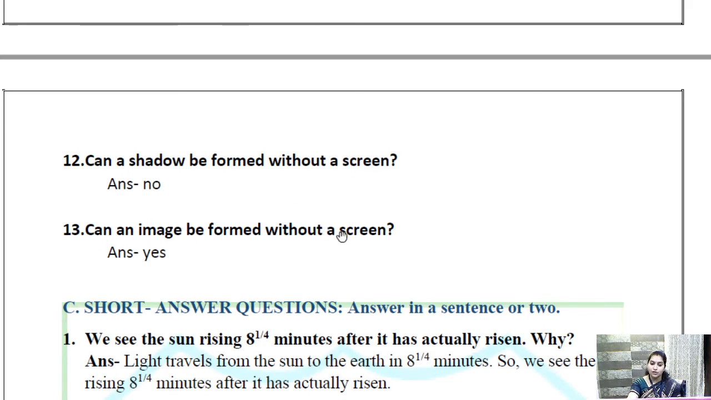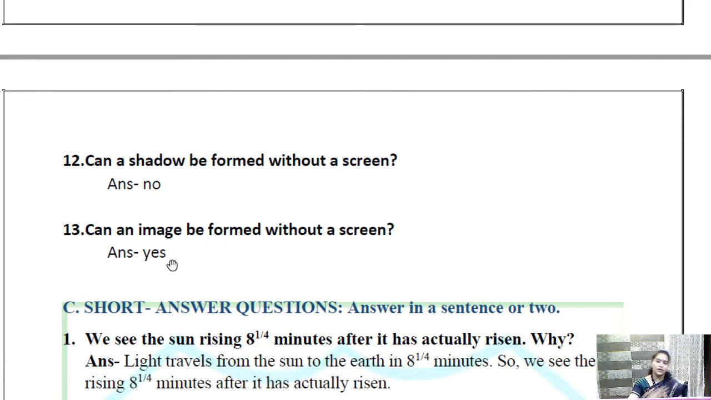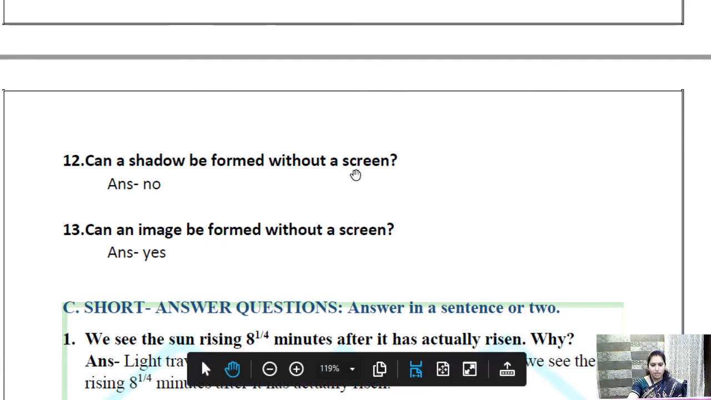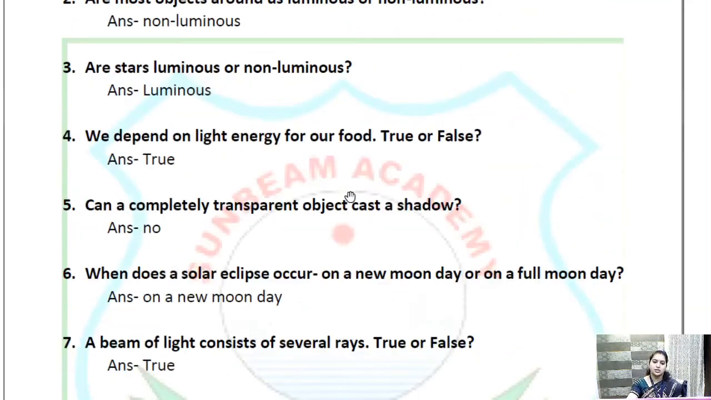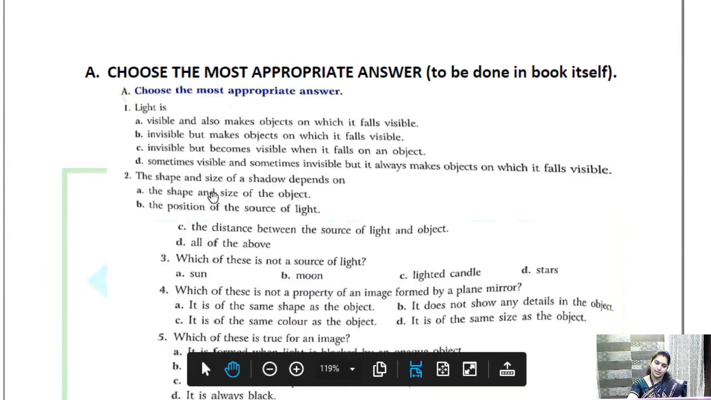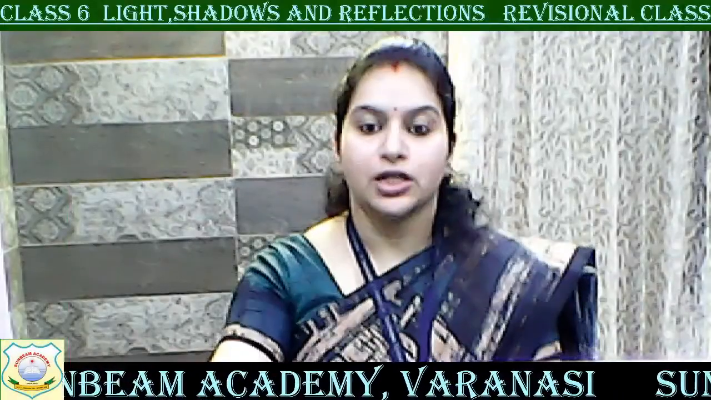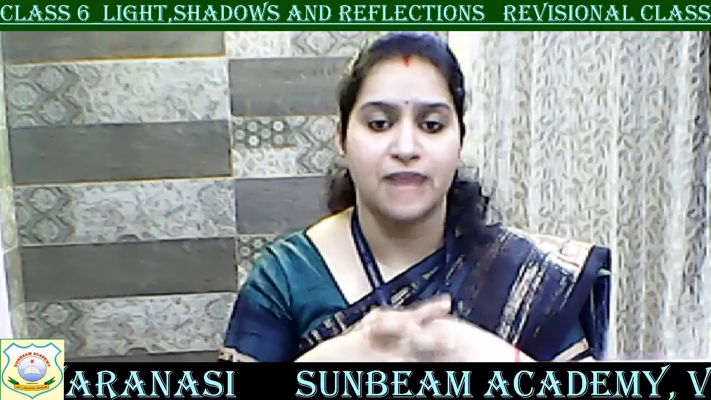Can an image be formed without any screen? Definitely an image can be formed without any screen because for an image to be formed we require light to be reflected. Okay, we don't require any screen. So this was very short answer questions. Children, please learn these short answer questions, very short answer questions and the exercise. So that was a few questions that are very important for your upcoming exam, children.